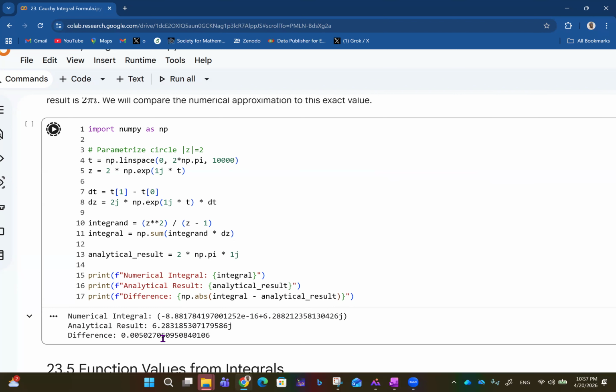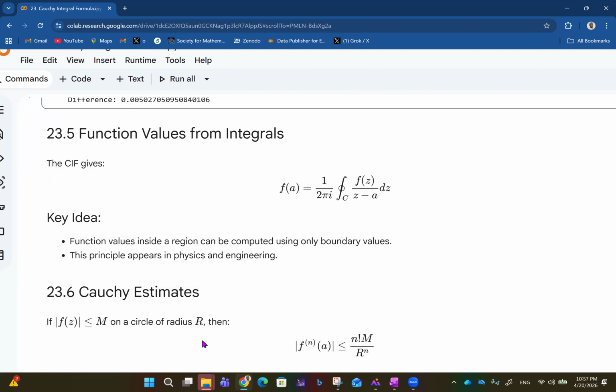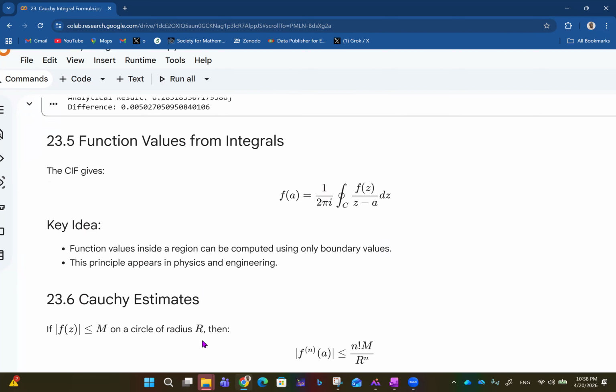So that's 0.005 and all that. So they are pretty close, the numerical and the analytical. So in essence, the Cauchy integral formula gives that f of a equals 1 over 2 pi i multiplied by the integral of f of z over z minus a dz along a closed path C. So the key idea is that function values inside the region can be computed using only boundary values. So you can compute the values of a function inside by using just the boundary values.